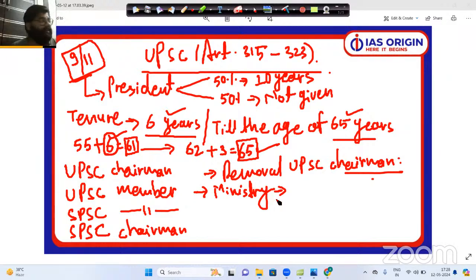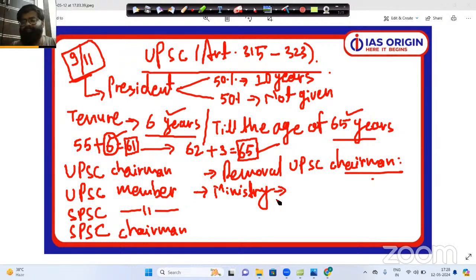So here the Prime Minister can also have more than one ministries. Please understand this particular thing. If there is a question in your prelims examination or for general knowledge, asking under which ministry UPSC comes, your answer should be Ministry of Personnel, Public Grievances and Pension.